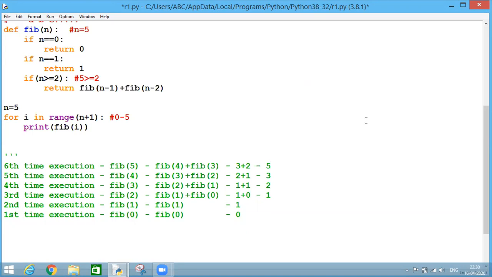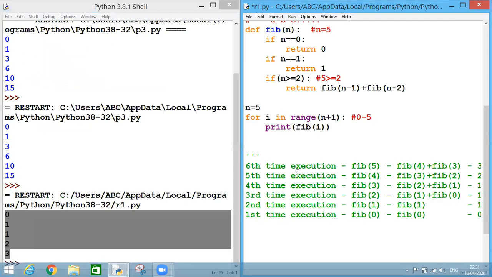Now let me adjust the screen again. Yeah.